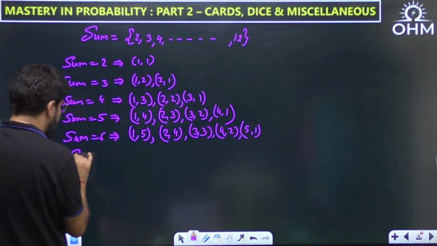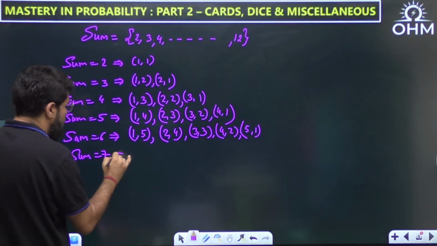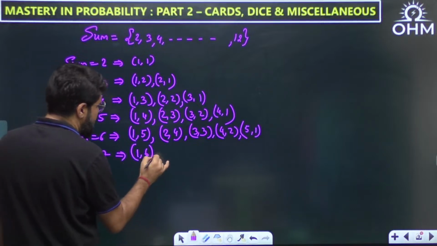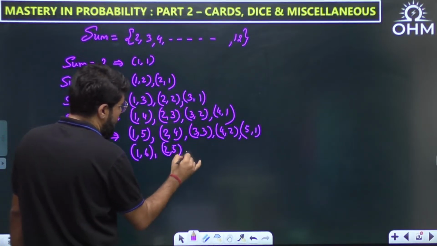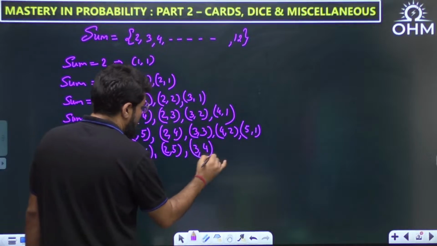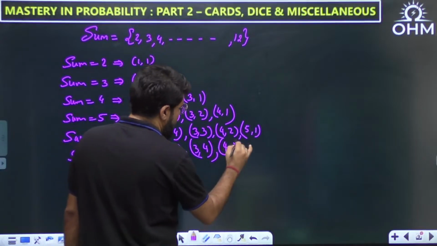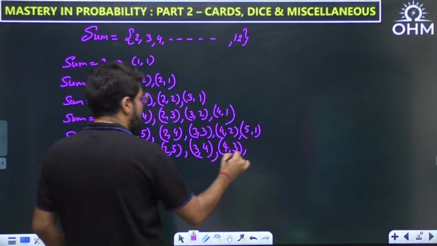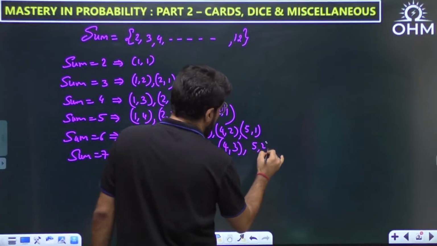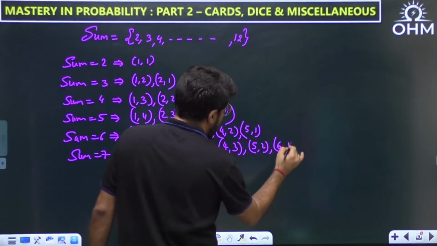Similarly, if you need to take sum equal to 7, it will be 1, 6, 2, 5, 3, 4, 4, 3. All 6 cases will come up here. Then 5, 2, and 6, 1.